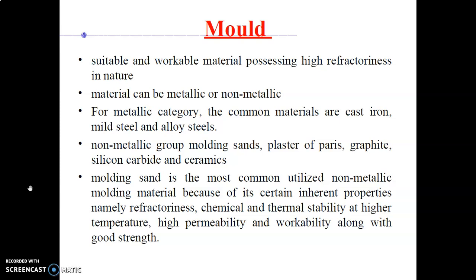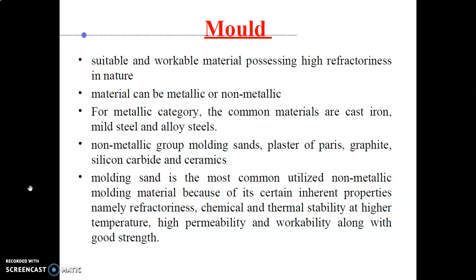As per your application, you can use metallic if you have low temperature. You can use non-metallic if your melting temperature is very high. For the metallic category, the common materials are cast iron, mild steel, and alloy steel. As you are using metal for the mold, I think it is feasible for plastic and other low melting materials. Suppose you want to make a mold for cast iron material, you cannot make the mold with the same material. So at that time you have to use